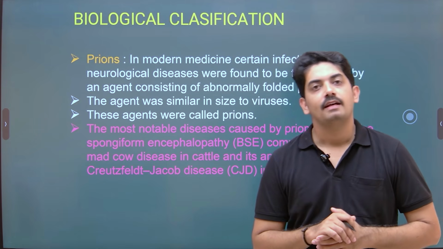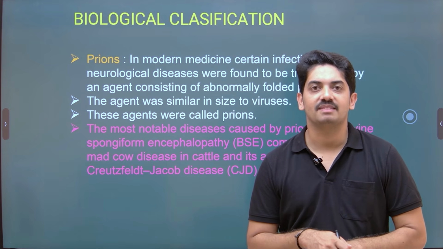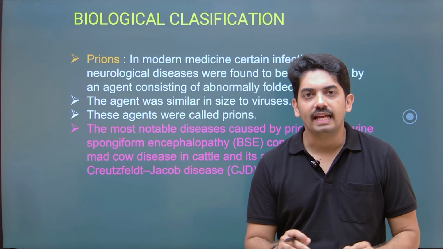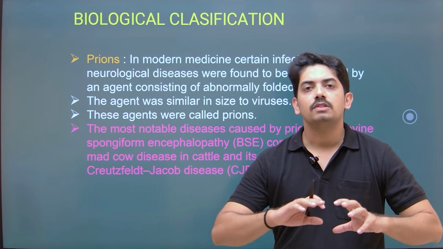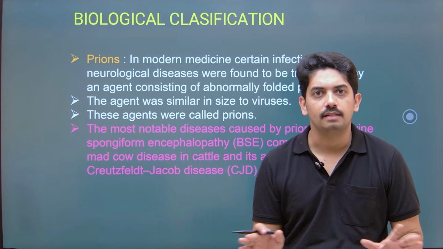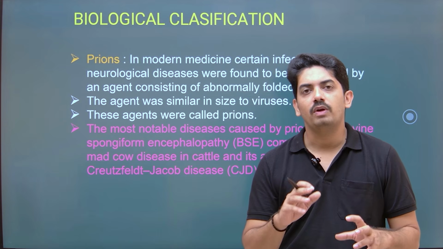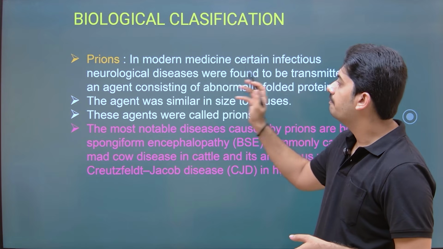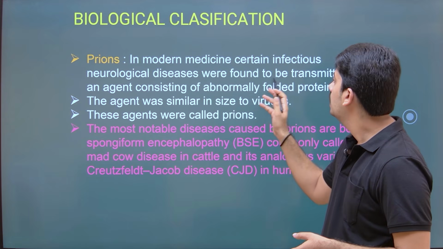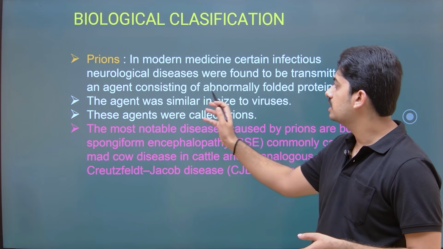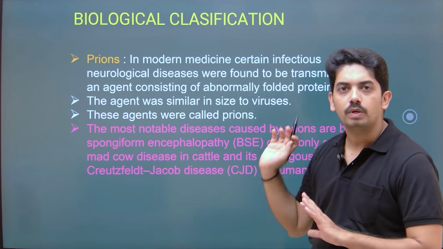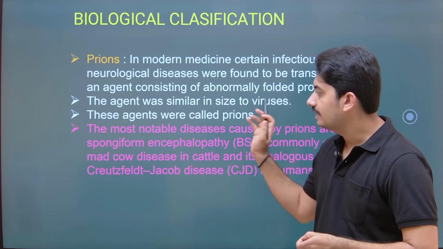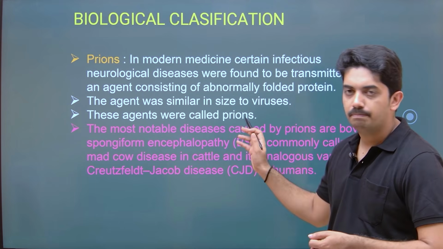Next one, prions. Again, they are surprising organisms. See here, the disease causing organism has some foldings of protein. That's it, nothing else. This folding of protein causes disease. In modern medicine, certain infectious neurological diseases were found to be transmitted by an agent consisting of abnormally folded proteins, nothing else. And the agent was similar in size to viruses, and these agents were called prions.